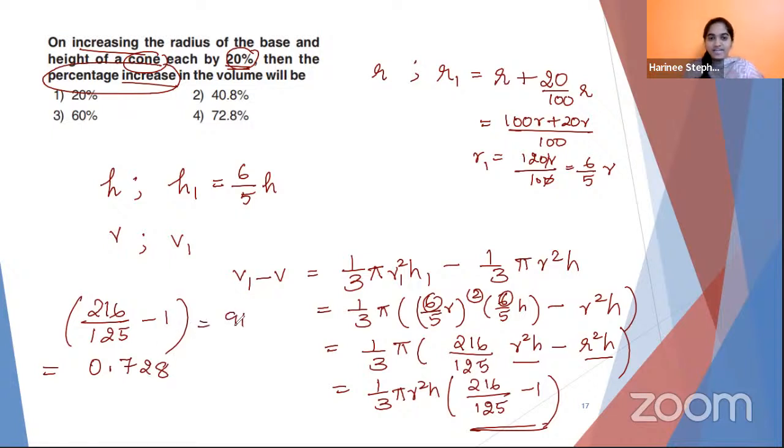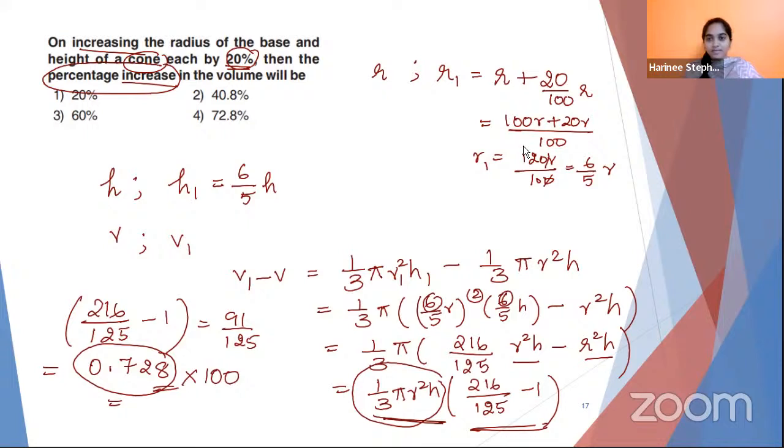Fractional answer you will get 91 divided by 125. No problem. This is also an easier way. So once you do this, 0.728 is the times out of 1/3 pi r square h, and 1/3 pi r square h is nothing but your original volume. So 0.728 is how much it has been increased. But when we talk about percentage in the reverse manner, we will just multiply by 100. So what is going to be your final answer? Ma'am, 72.8. Yes,